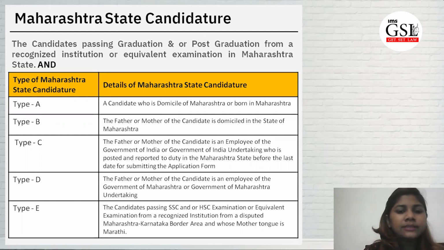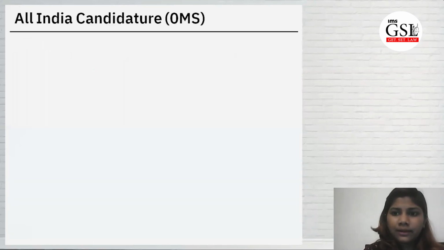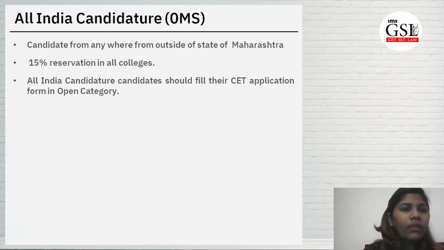Type E is the candidates passing SSC and HSC examination or equivalent examination from a recognized institute from a disputed Maharashtra-Karnataka border area and whose mother tongue is Marathi. So that is the Type E category which can be recognized. Please make sure you're sitting with your parents and you are well aware which category you belong to, and then submit the form. All India candidates, the candidates from anywhere outside the state of Maharashtra, fall under this category. 15% of reservation is there in all colleges, and All India candidates should fill their CET application only in open category, which I have mentioned earlier as well.